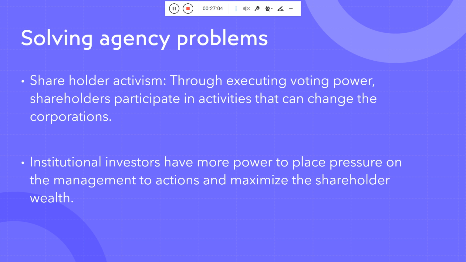Institutional investors have more power to place pressure on management to act and maximize shareholder wealth.